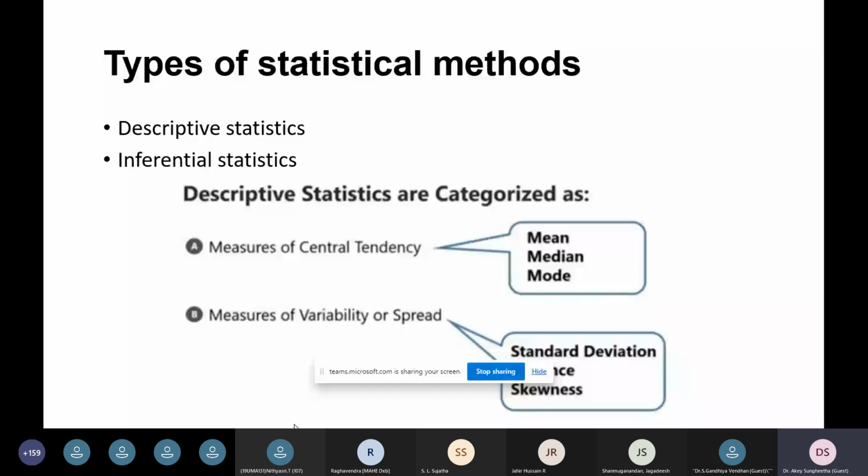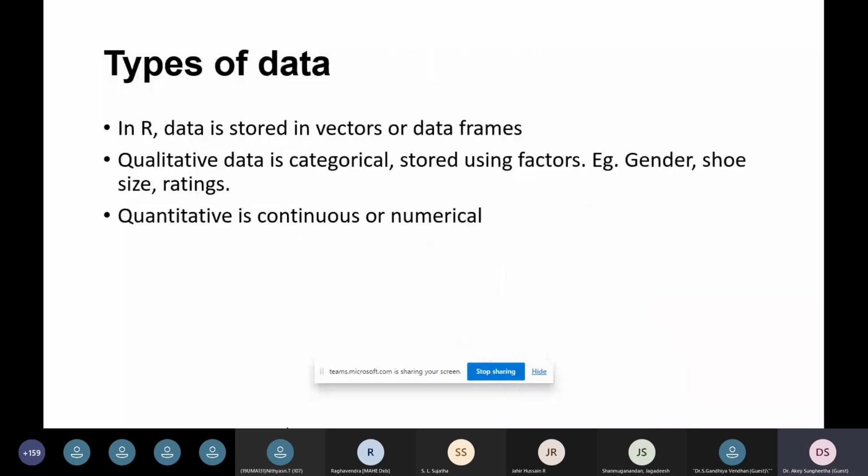And the different types of data that we could represent using the R tool are stored in vector form or data frames usually. The qualitative data, as we discussed, is categorical, and it has factors which are stored already. I gave examples like gender and shoe size, and also the ratings of any kind of product, like in a business field, if we have any purchase website, we post the price of the product. So how the rating could be measured. And quantitative is a continuous or numerical set of information.